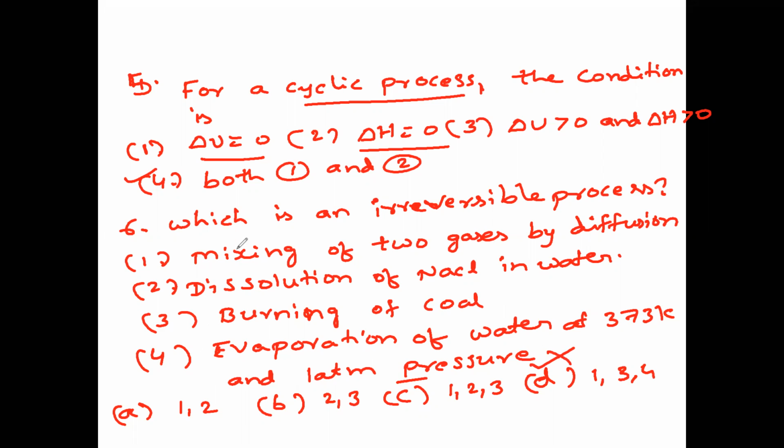Let us see now. If you take into consideration, dissolution of sodium chloride in water is an irreversible process, please note it down. And the burning of coal is an irreversible process. And mixing of gases. So 1, 2, 3 are correct, so option is C. Fourth one, evaporation of water, you get back again by cooling it. So answer is 1, 2, 3 only. I hope it is clear. Next question.